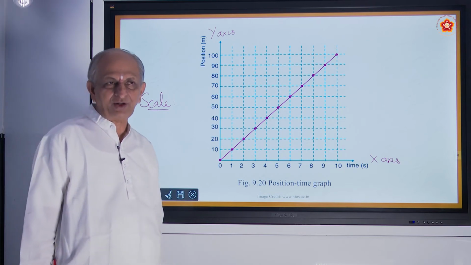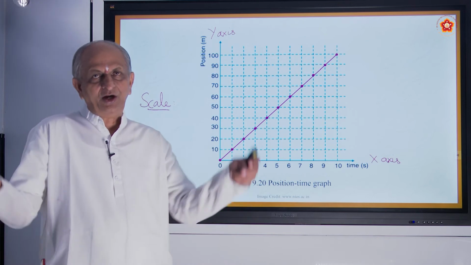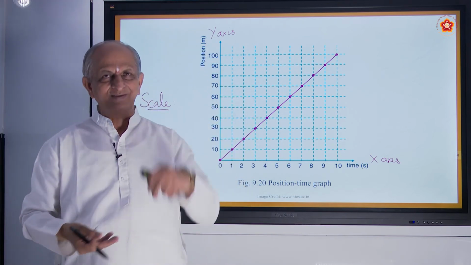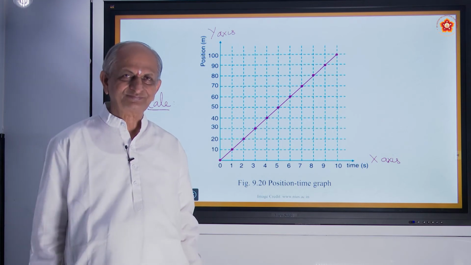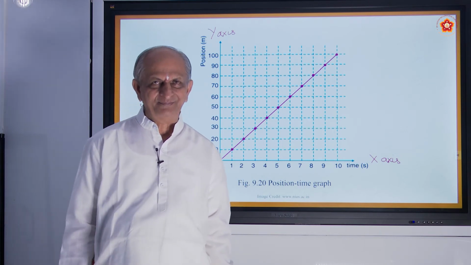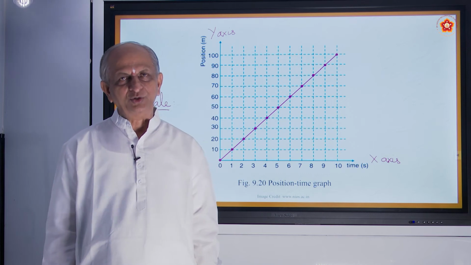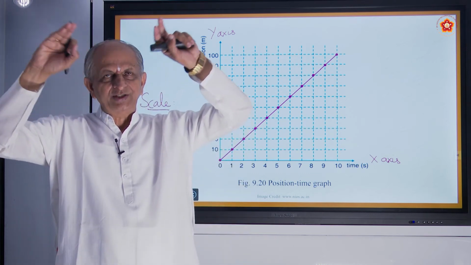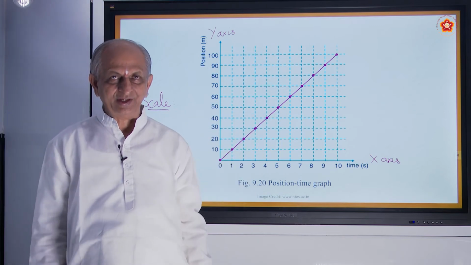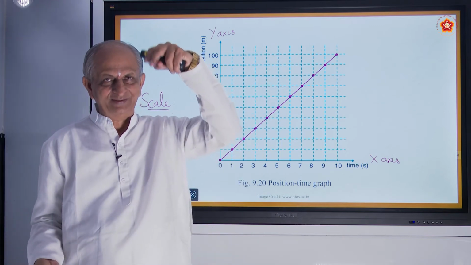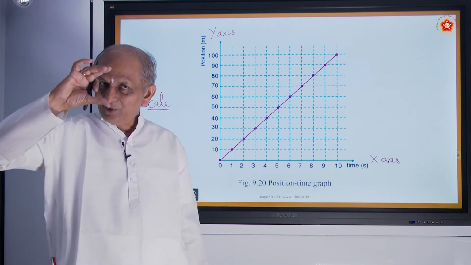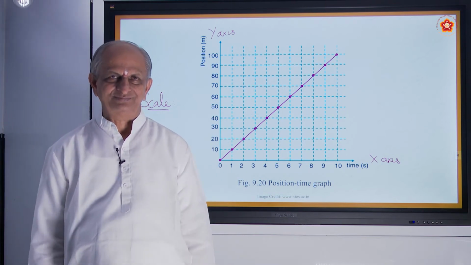For example, if you want to draw a map of India, you cannot draw India in your book. Your book is so small. How can I bring the whole of India there? Or a Karnataka map? Or if you want to draw the shape of a human being, you cannot bring the size of 6 feet, 4 feet like that. What will you do? Take a small scale.